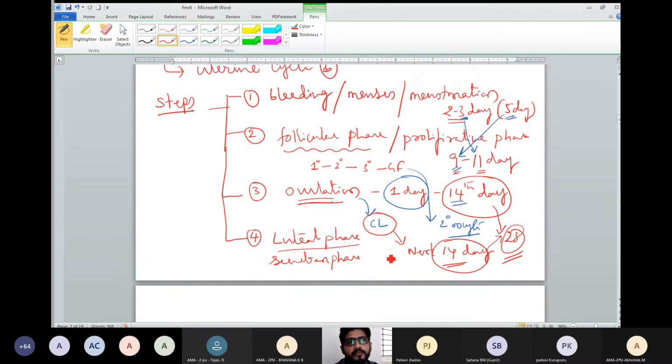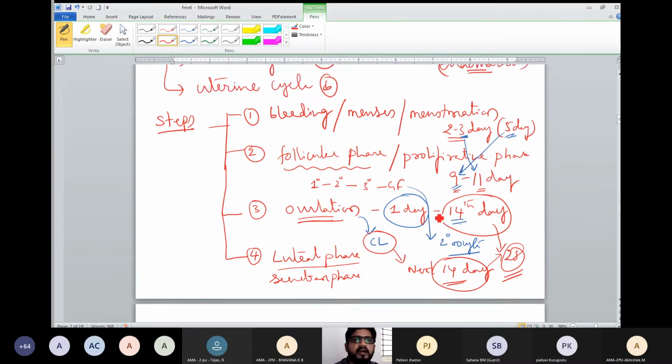This is an overall view. The steps involved here are 4. Number 1 is bleeding. At this time, from the uterus, breakdown of the endometrium and bleeding takes place. That is called menses. The second phase is called the follicular phase. After bleeding, follicles will develop in the ovary. Bleeding occurs in the uterus, but after the bleeding is completed and the uterus stops bleeding, the follicle develops in the ovary.